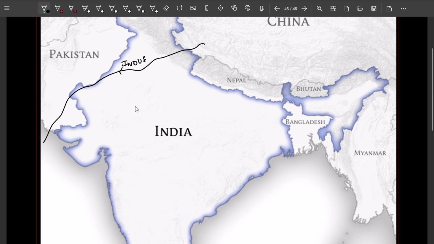The next one is Luni. This is the Luni river. After the Luni we are going to see Sabarmati.